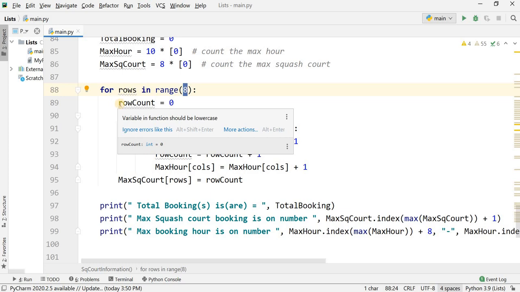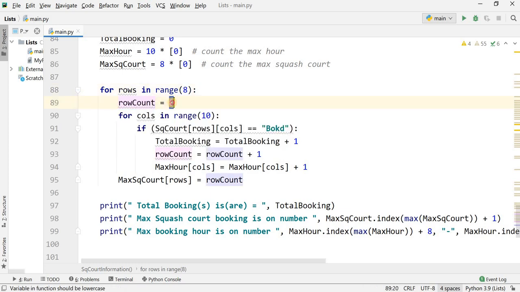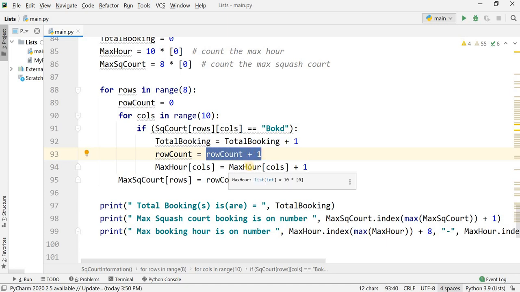For row in range 8, the number of rows is 8. At the start of the column loop, row count equals 0, because I am going to count the number of bookings in a row. For each column in range 10, I check if the squash code at that row and column equals booked. It will check row-wise: first row first column, first row second column, first row third column, like that. If it is booked, then you need to count the total booking, and you set row count equal to row count plus 1, because that is used to keep the number of bookings in a row.